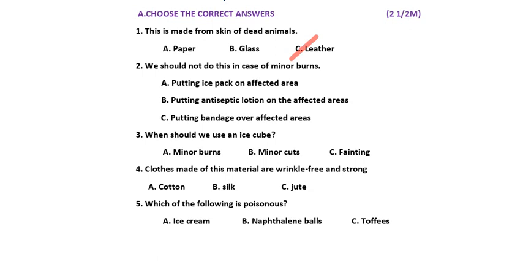Next one, putting antiseptic lotion on the affected area. Antiseptic means what I told for you. What? Bernol or Calamine, anything you can keep there, no problem. See, putting bandage over the affected area. Did I ask you to keep any bandage when you got the minor burns? No. So we should not do this in case of the minor burns. What is the answer, children? C. That is putting bandage over the affected area. Your first answer is C and the second answer is C.